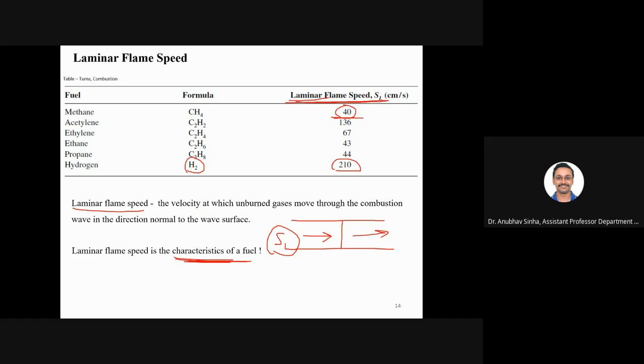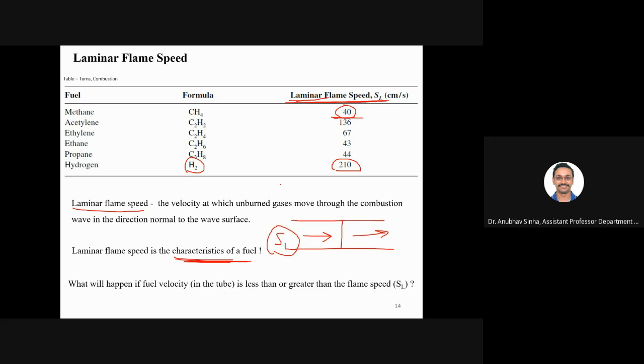This is a very important topic, that's why I'm emphasizing it again and again. So please tell me if you are clear or not, or should I proceed further? Yes, sir, it's clear, the terminology. Okay, very good.